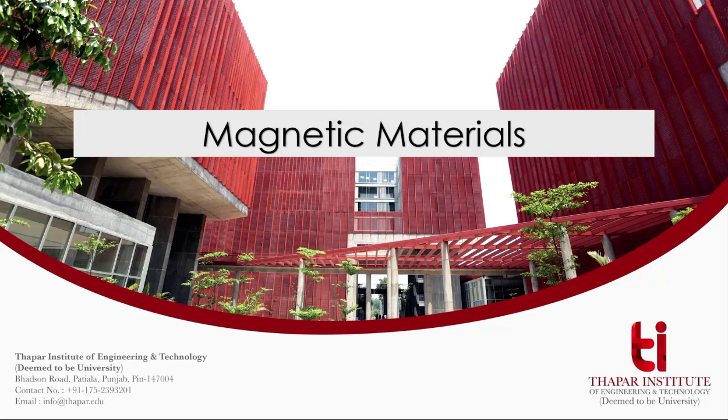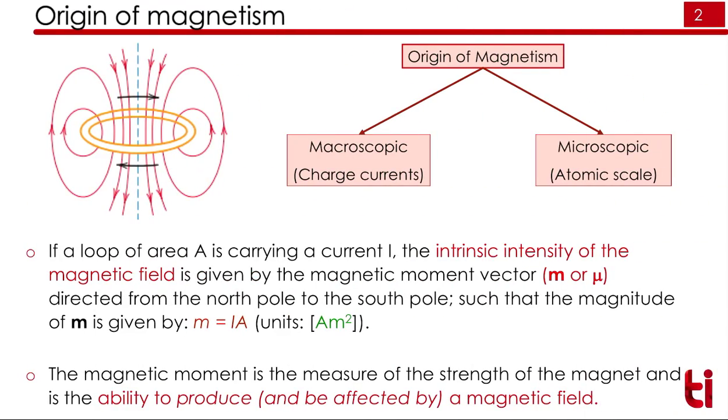Hello students, welcome. In this lecture, we will see the magnetic materials. As soon as I say magnetic materials, the first question that comes to your mind is: what is the origin of magnetism? It has two kinds of origin. One is called macroscopic and another is called microscopic.